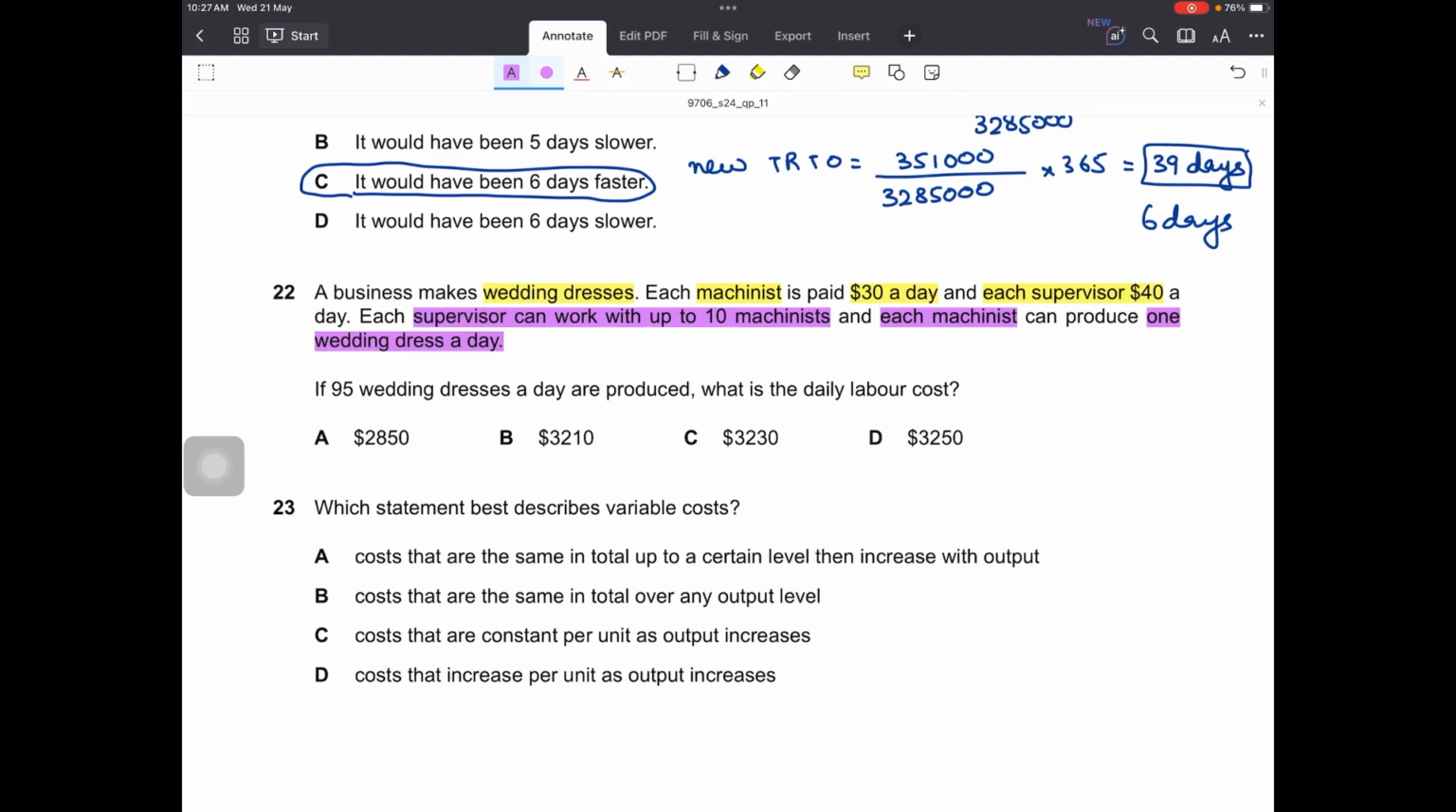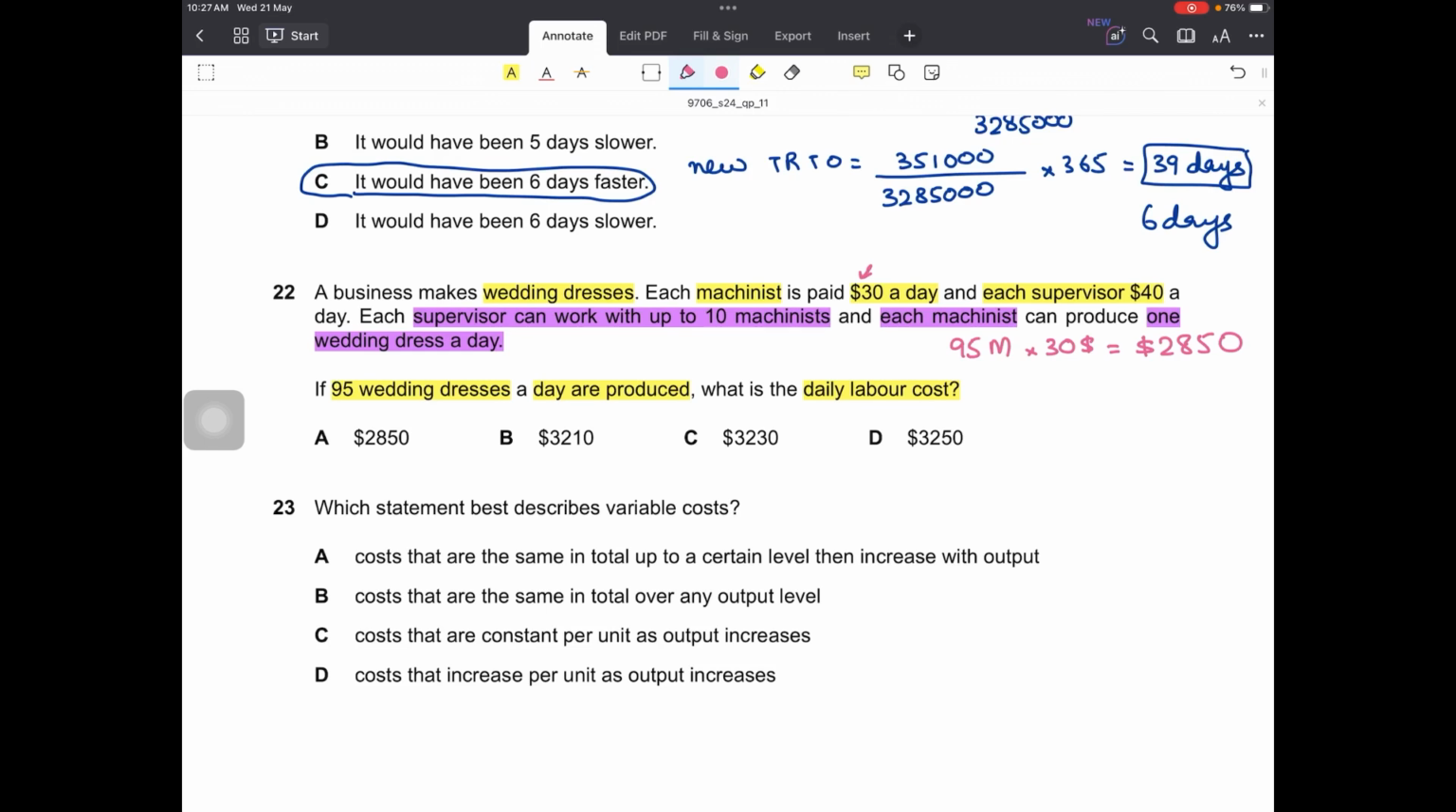So one machinist will produce one wedding dress, 30 machinists will produce 30 wedding dresses, and each supervisor can supervise 10 machinists at that time. The question is, if 95 wedding dresses a day are produced, what is the daily labor cost? So if we first calculate the machinist cost, to produce 95 wedding dresses, and if one machinist can produce one wedding dress, so 95 machinists would be required, and each machinist is paid how much? $30. So 95 into 30, that would be 2850.